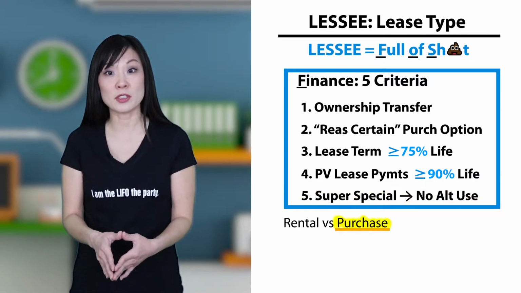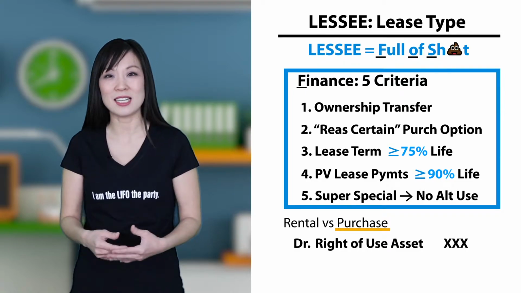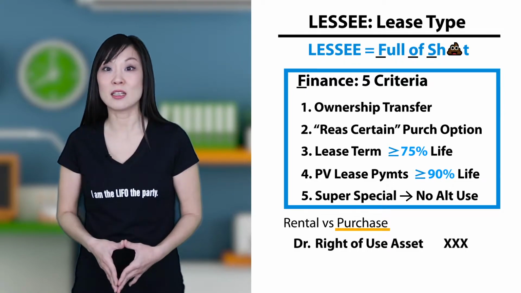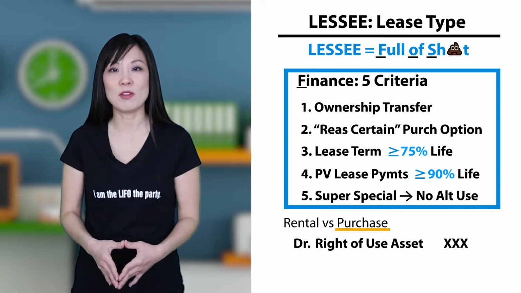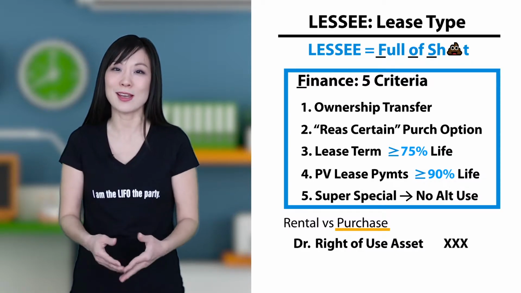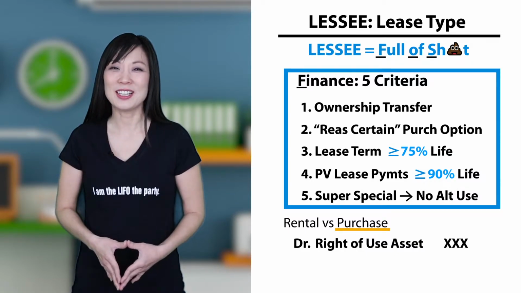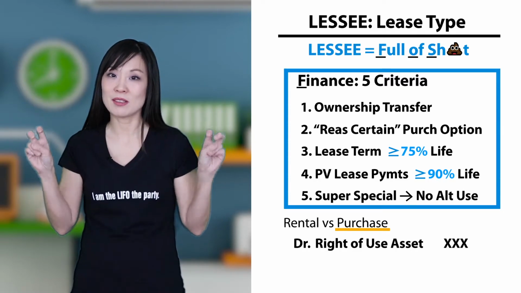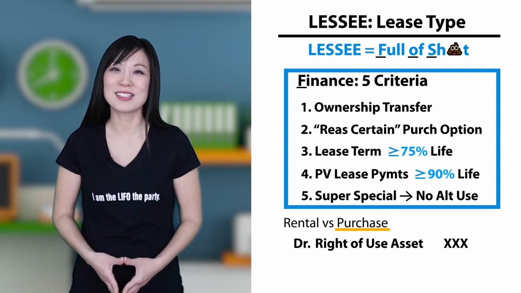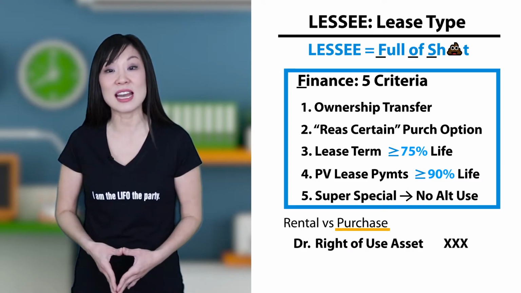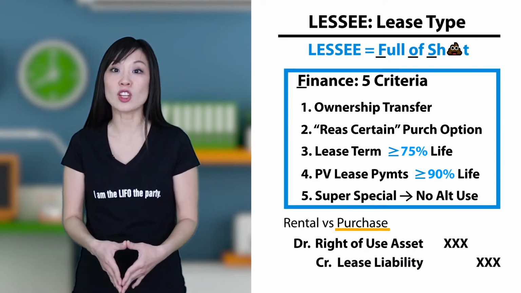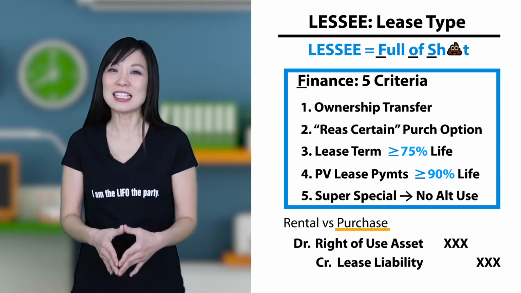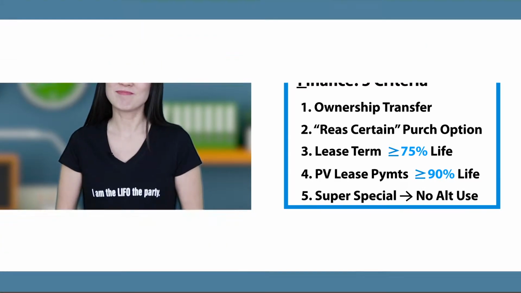And just like any other purchase, the lessee records an asset. Debit right of use asset, because that's what a lease is. Payment for the right to use the asset. What's the other side of the entry? The leased asset is paid in installments through lease payments, which are really loan payments. So the lessee is purchasing the asset with a loan. Here it's called lease liability. Let's see how this all works with an example.